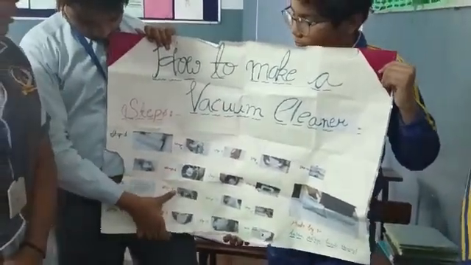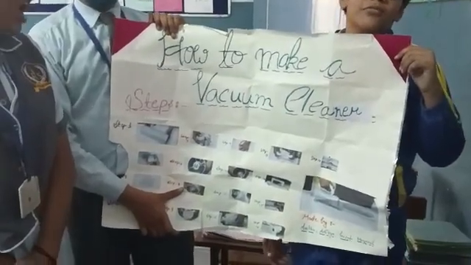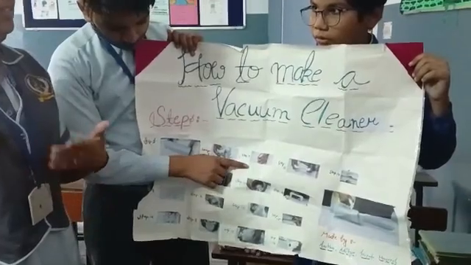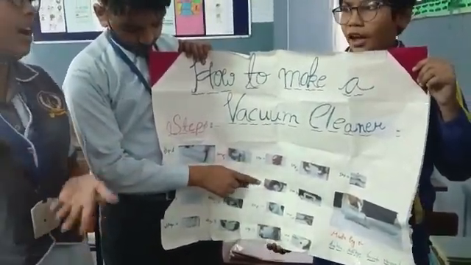After that we make a filter to see whether the motor is working or not.